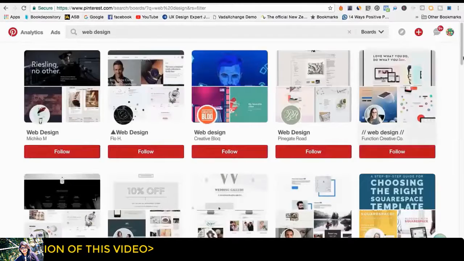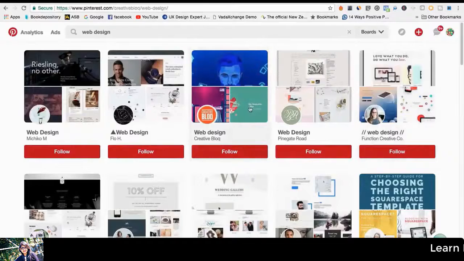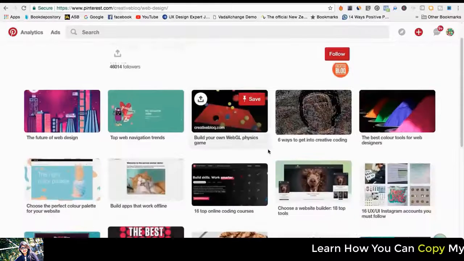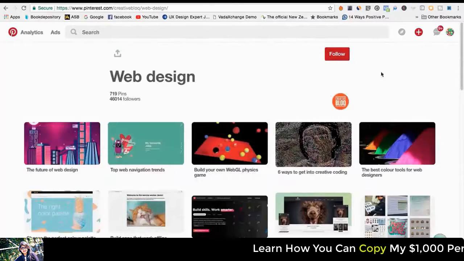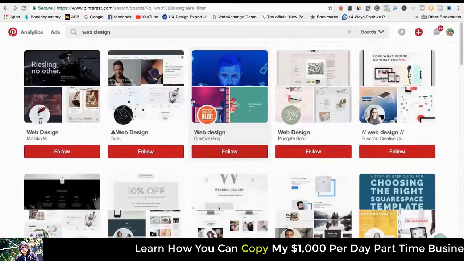So what I've done here is I've gone and searched web design, and I've clicked here and searched it up by boards only. And what I'm going to do is click on one of these and pin a few of these. Actually, you don't need to do this first. I'm going to go back here. First thing you need to do is actually create a board.